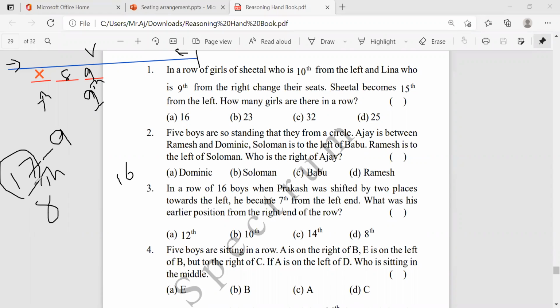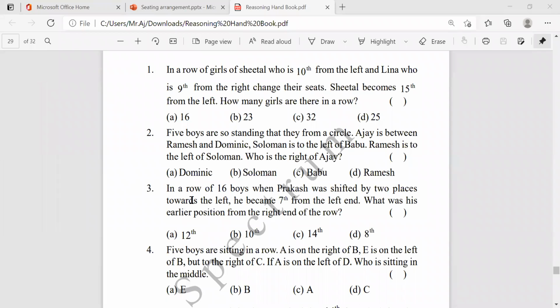Total is 16. I am adding 1, 17. And I am subtracting the original position. Original position is 9. Then we'll get the reverse order position, which is nothing but 8. Okay. And this type of questions is there still.